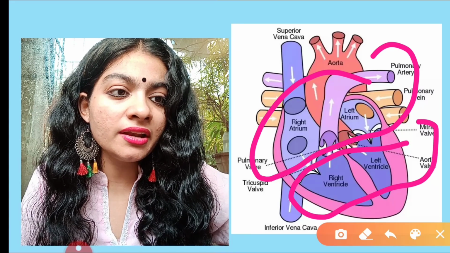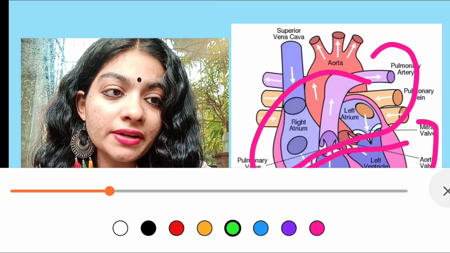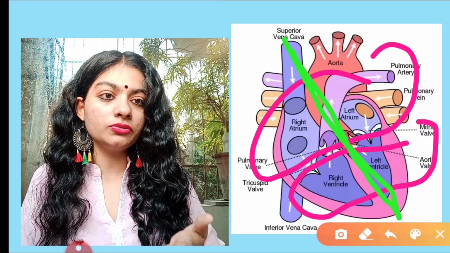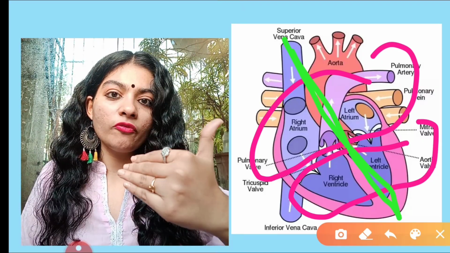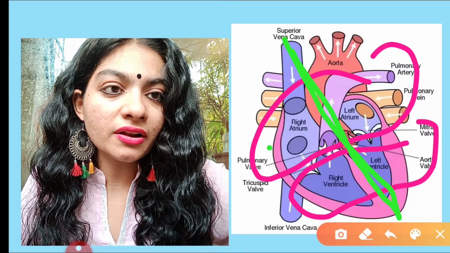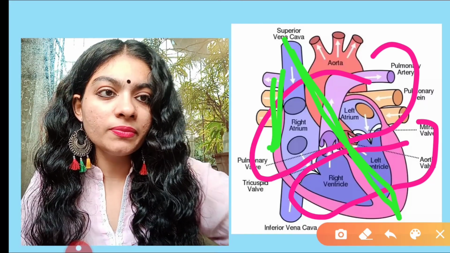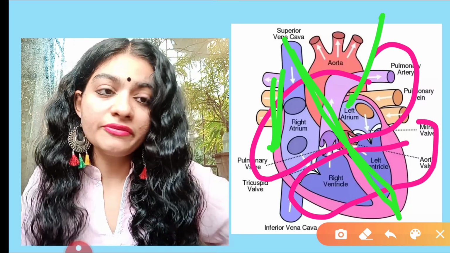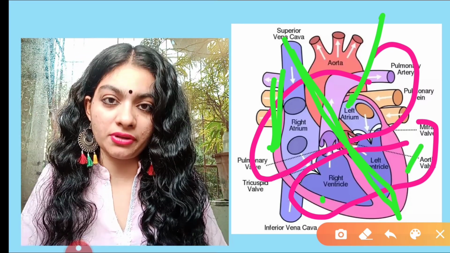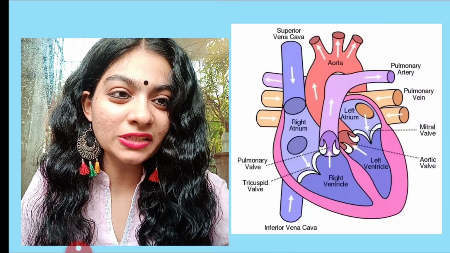Then it is further divided lengthwise. If we cut this longitudinally, then the upper and lower parts are each divided into two parts. On the right side we have the right atrium, then on the left side we have the left atrium. On the lower side we have the right ventricle and the left ventricle. I'll repeat, guys.